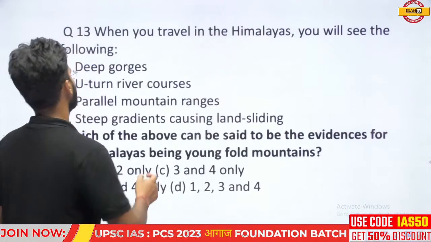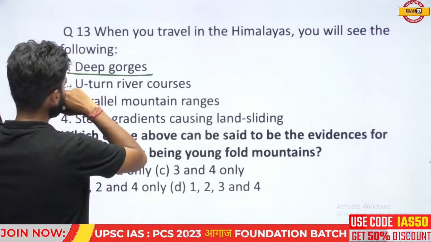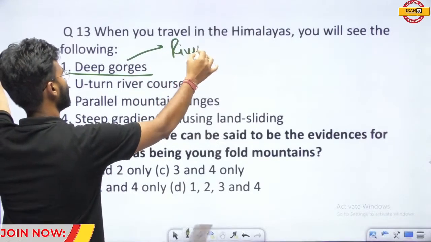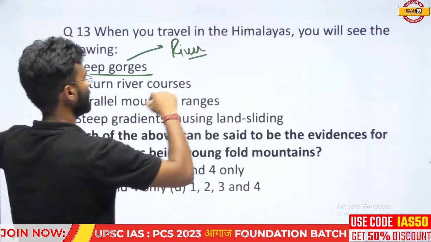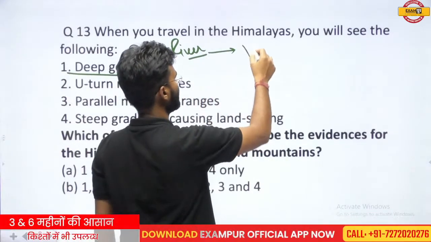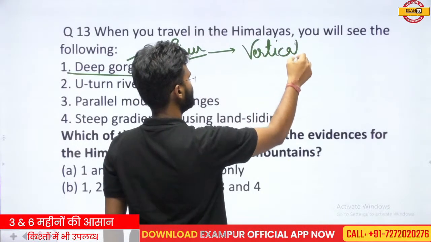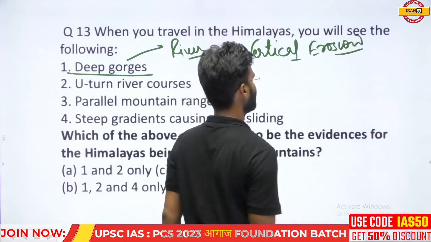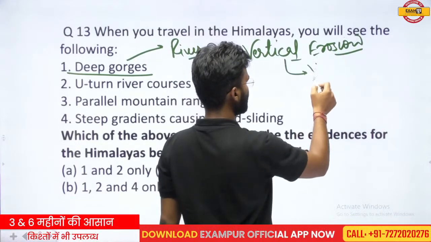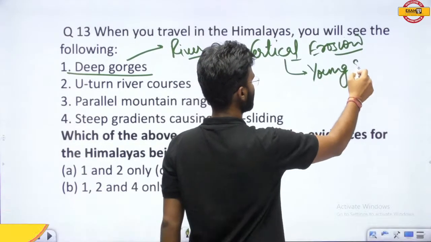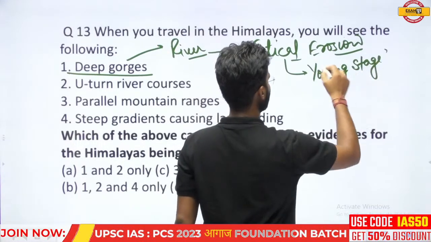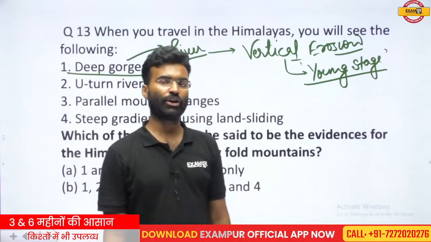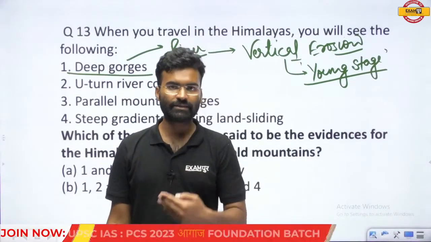Okay, read this. The deep gorges. Deep gorges mean the rivers found in this region are still in the mode of vertical erosion. If the rivers are in the young stage and the landscape on which the rivers are flowing is also in the young state, that means the vertical erosion process is relatively high.